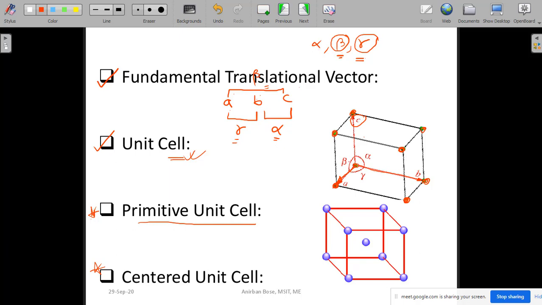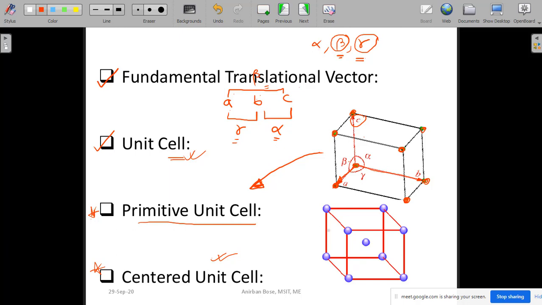Then this unit cell is called a primitive unit cell, when the lattice points are only at the corners. But there can be unit cells formed in a different way. The unit cell definition is not constant. You can take the fundamental translational vectors in a different way.